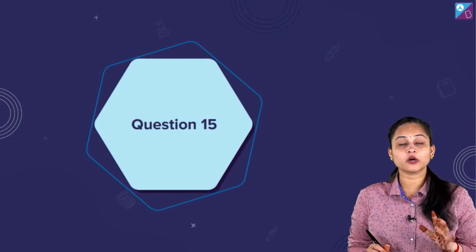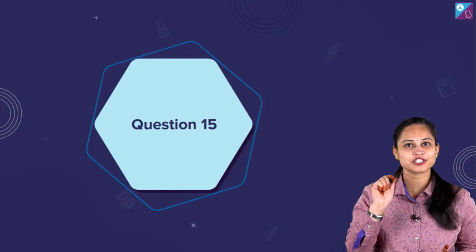चलिए, here we move on without any delays and it's question number 15 in front of you.